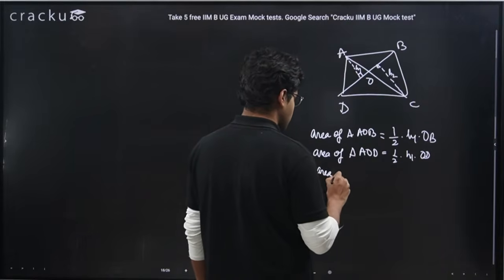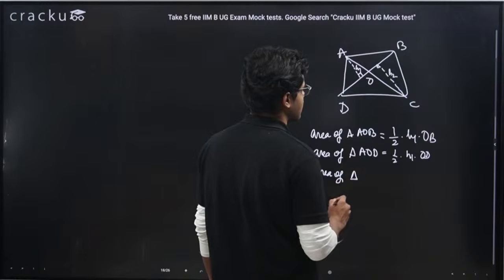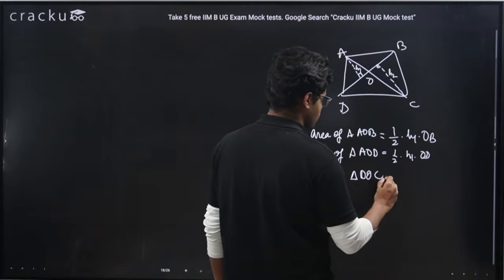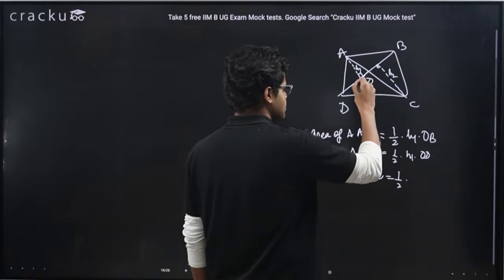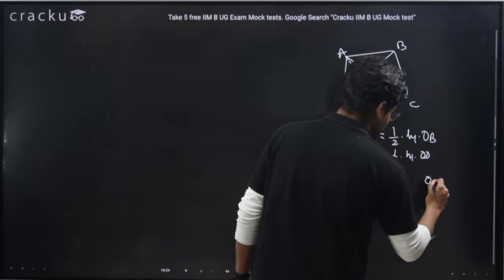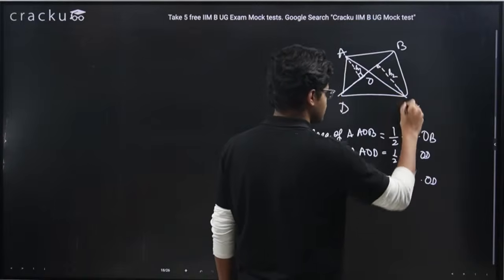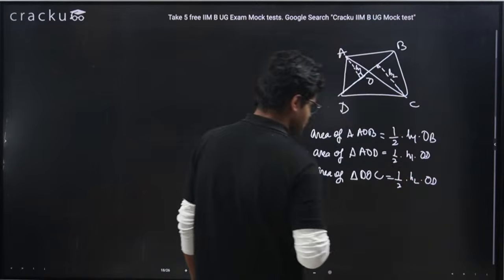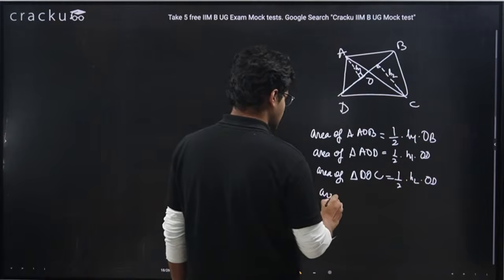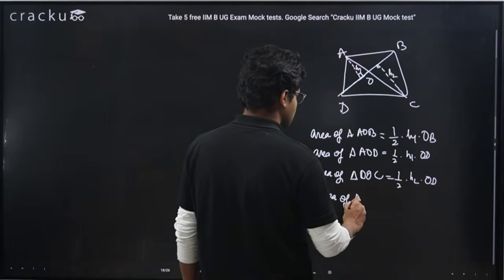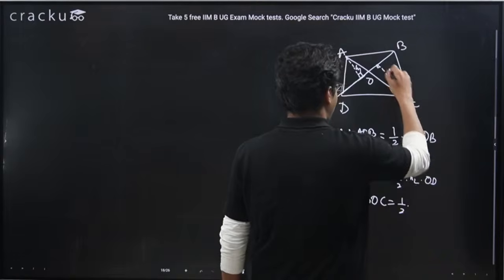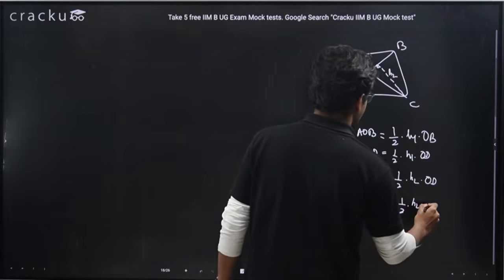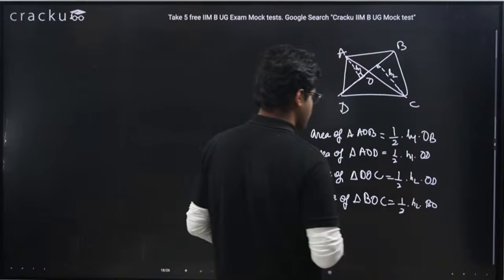Similarly, area of triangle DOC. What can I write? Half into base. Here base is OD. What is the height? Height is H2. And lastly, area of triangle BOC. This is half into height is H2 and base is OB.